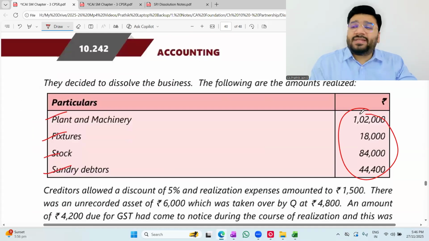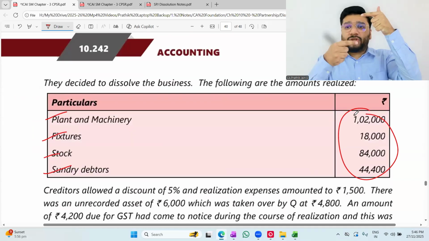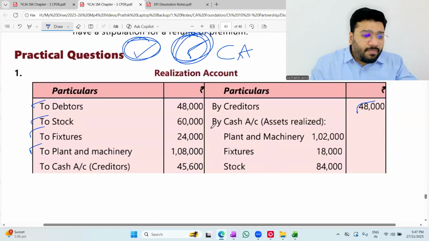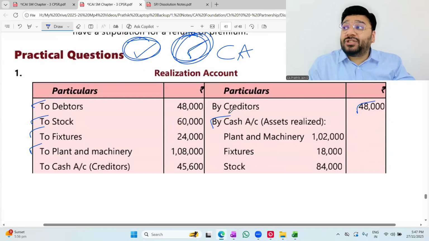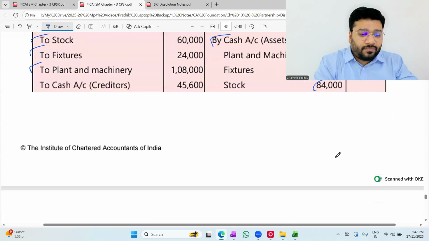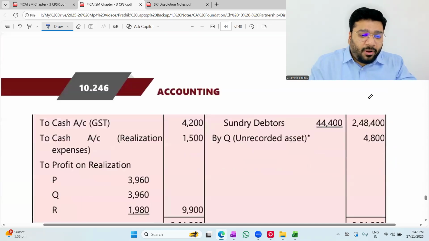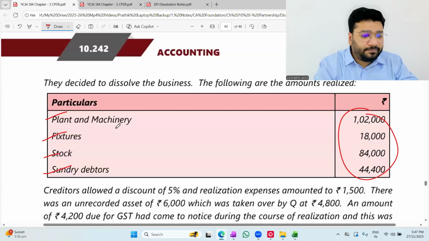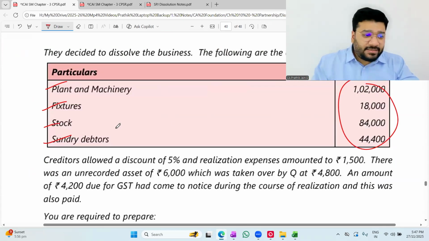Now, come to realization. All these are realized. What is the entry? Bank to realization. In realization, by bank. By bank name, by cash, because we don't have a bank ledger, we have a cash ledger. So by cash, 1, 2, 3, 4. Any problem? Any problem so far? Online people, any problem so far? No, sir.